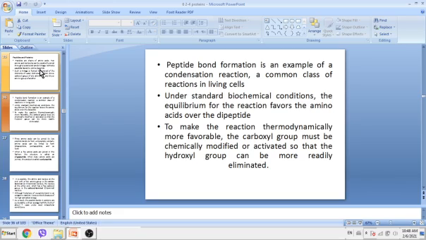So condensation reaction is basically removing a water molecule or formation of a water molecule, a common class of reactions in living cells. Under standard biochemical conditions, the equilibrium for the reaction favors the amino acids over the dipeptide. To make the reaction thermodynamically more favorable, the carboxyl group must be chemically modified or activated so that the hydroxyl group can be more readily eliminated.